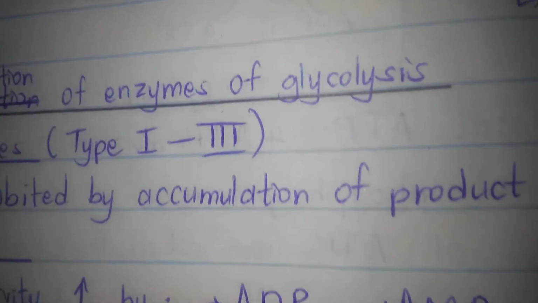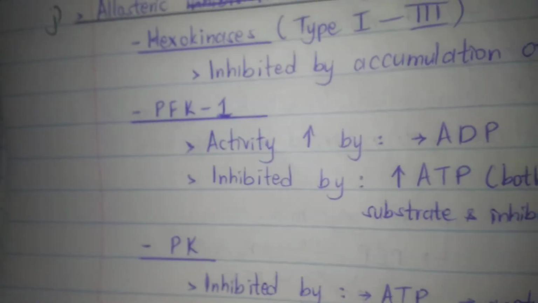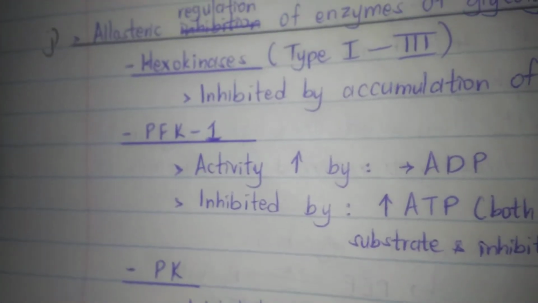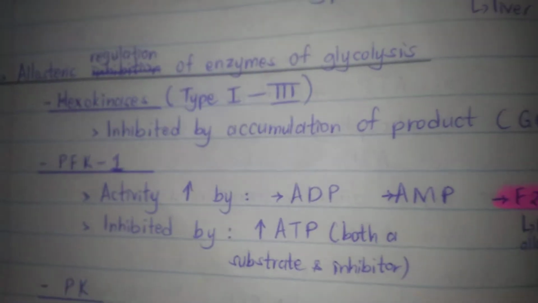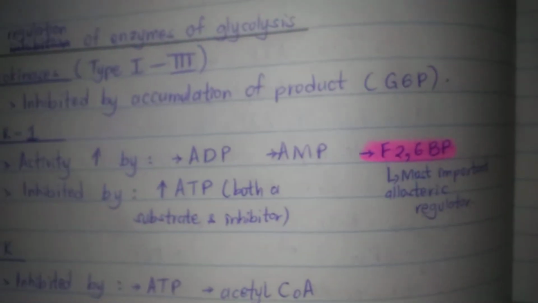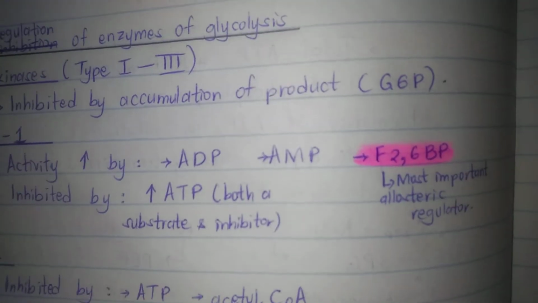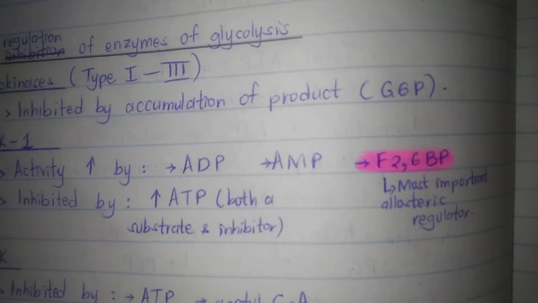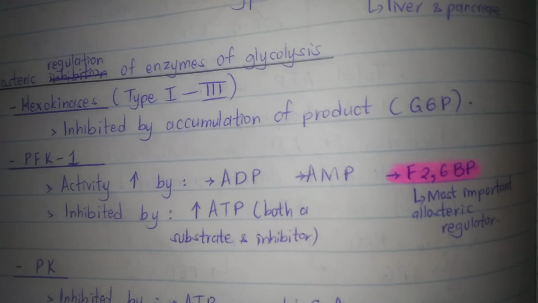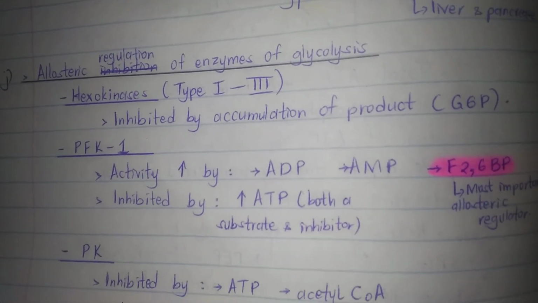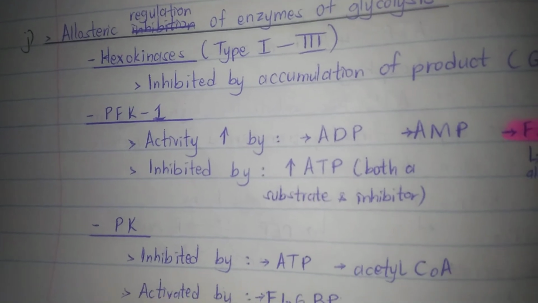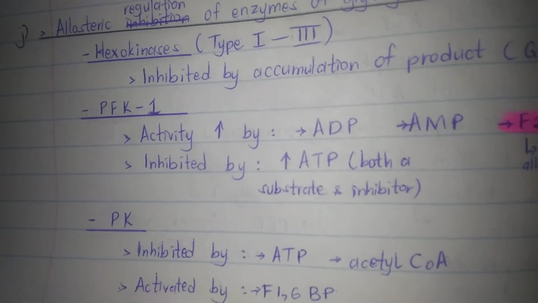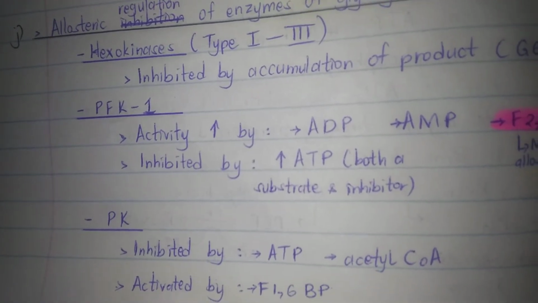It is allosterically regulated. Its activity is increased by ADP, AMP, and fructose 2,6-bisphosphate, which is an important allosteric regulator, and it is inhibited by increased ATP, whereby ATP is both a substrate and